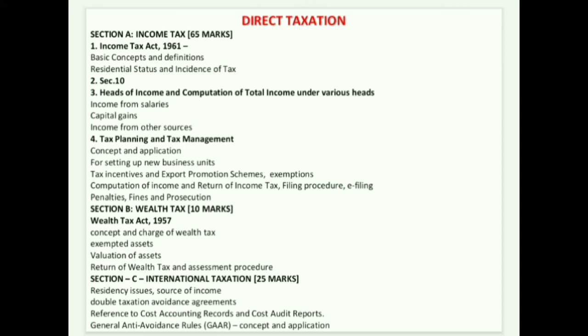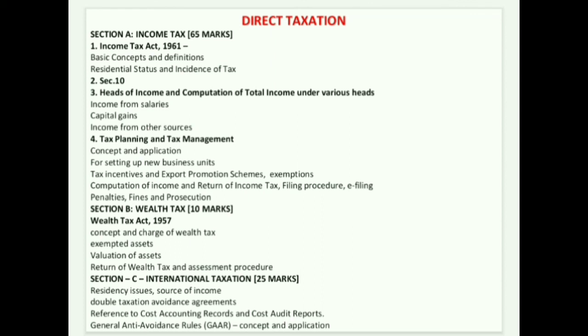Talking about Section B, wealth tax, which will be of 10 marks: Wealth Tax Act 1957, concept and charge of wealth tax, exempted assets, valuation of assets, return of wealth tax, assessment procedure.